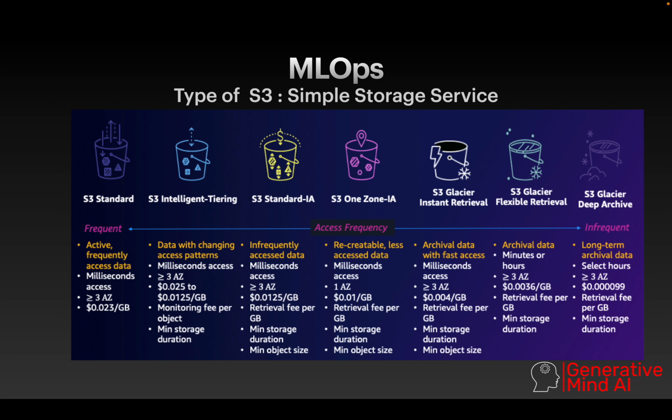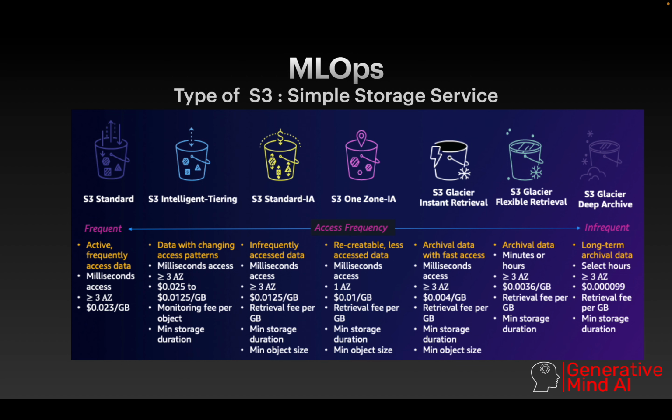The second is S3 Intelligent-Tiering. Again this is the second type, based on access frequency. It depends upon what type of requirement we have and which type of data you want to create, and it's going to be a somewhat different version from S3 Standard. It is for data with changing access patterns. So if you have data, something like a cat and dog, and you want to change the pattern and store another version of the cat, so all the versioning you want to keep, you can go with S3 Intelligent-Tiering. And again it can be accessed at any time, giving you millisecond access.